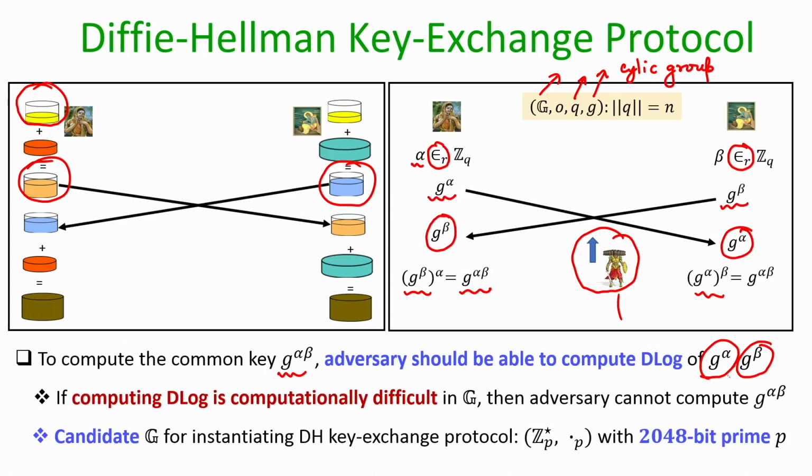So, now you might be wondering what should be the choice of the group, how big it should be, and so on.